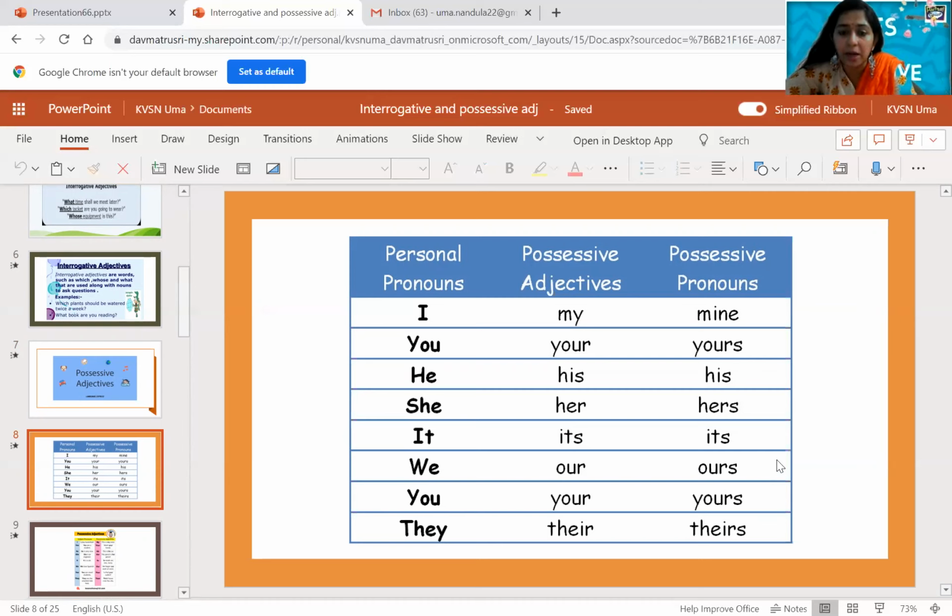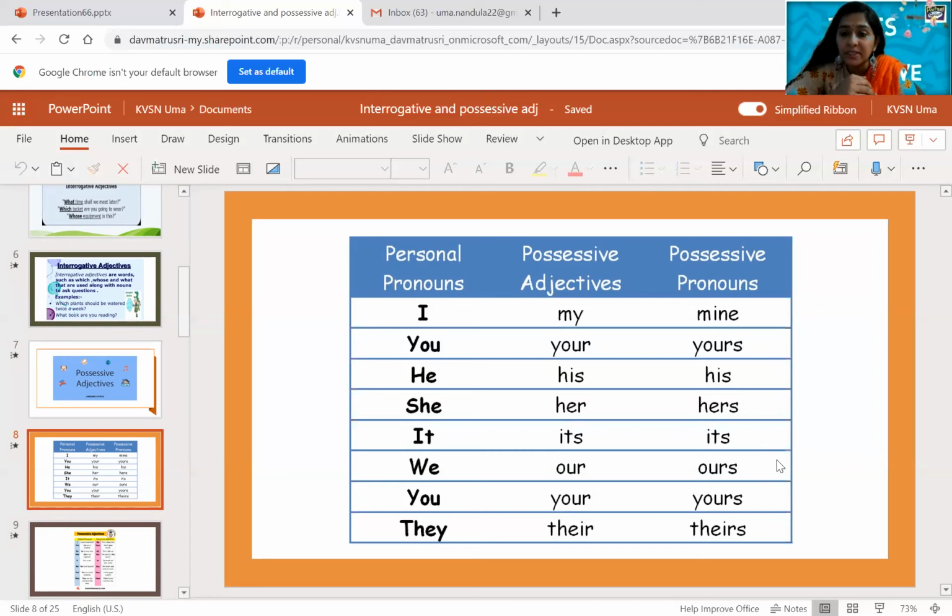What are personal pronouns? I, you, he, she, it, we, you, they. What are possessive adjectives? Just now I told. My pen, your pencil, his bag, her skirt, its tail, our country, your book, their house. This way we use them, immediately a noun is followed. Have you observed? These are all called possessive adjectives.